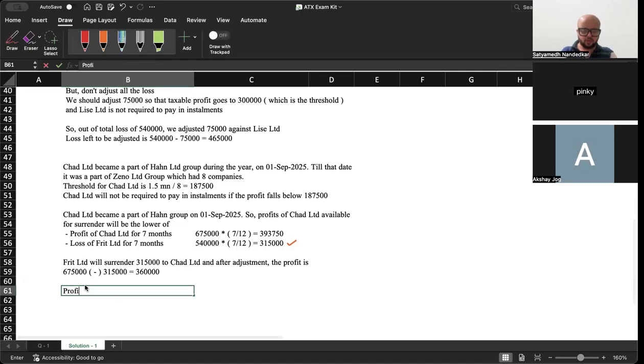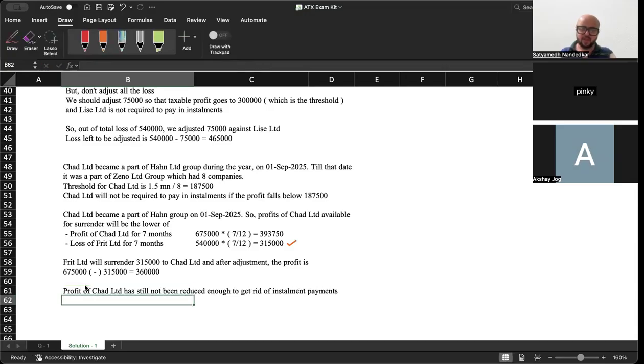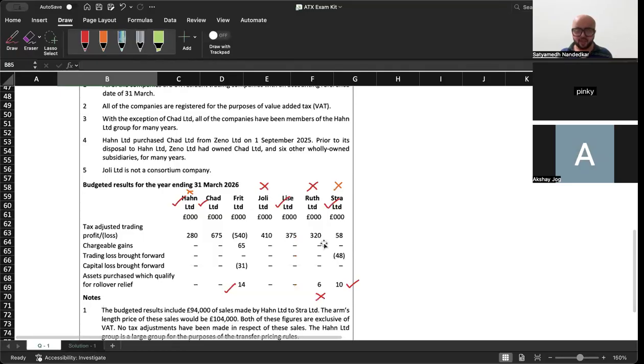Yes. So profit of Chad Limited has still not been reduced enough to get rid of installment payments. It has to come down to 187, only then will you be able to do that. Now look at this, Stra Limited has a loss of 48,000. Can you adjust that against Chad Limited? What do you think?